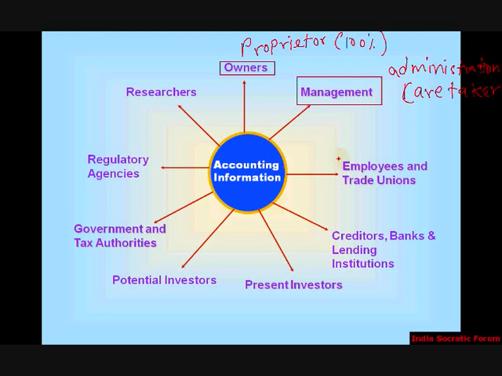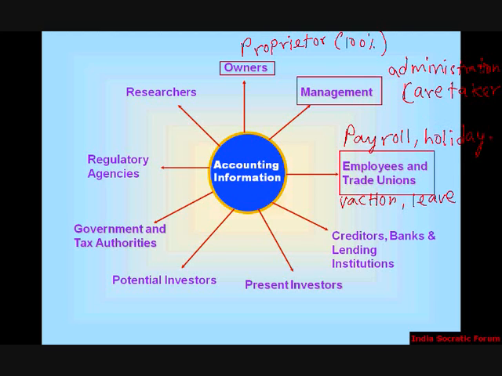Employees and trade unions. Some information like payroll, holidays, vacation, leave of absence, and how many holidays there are in the week has to be provided to the employees.